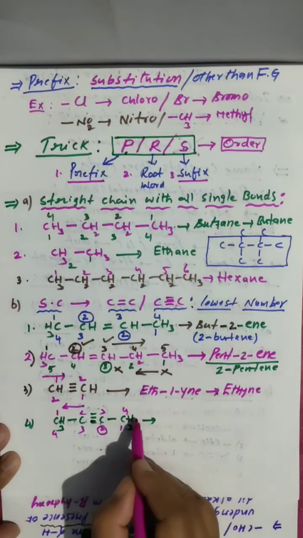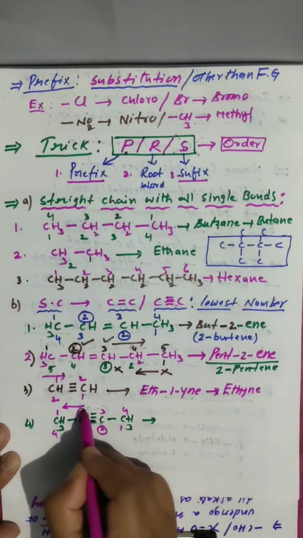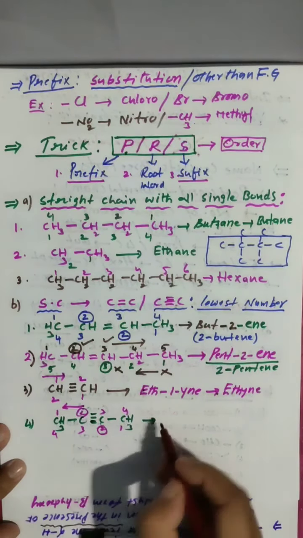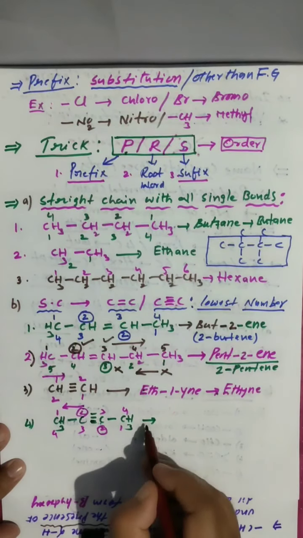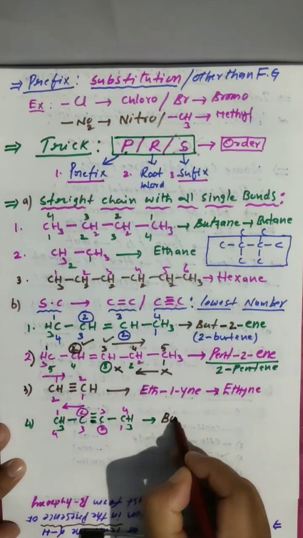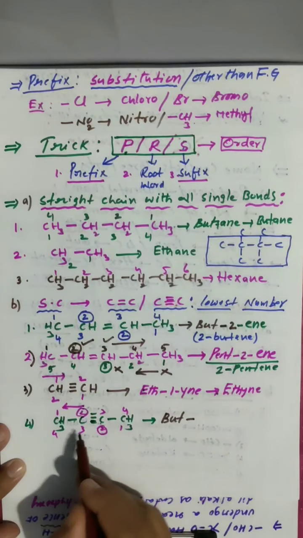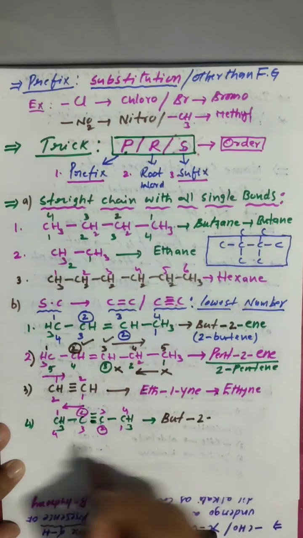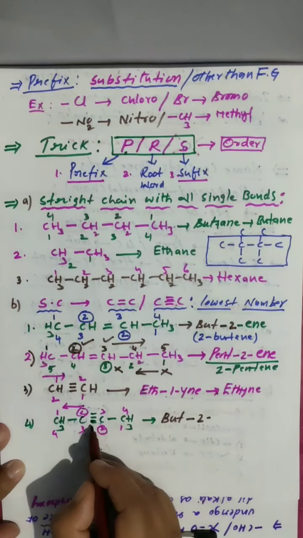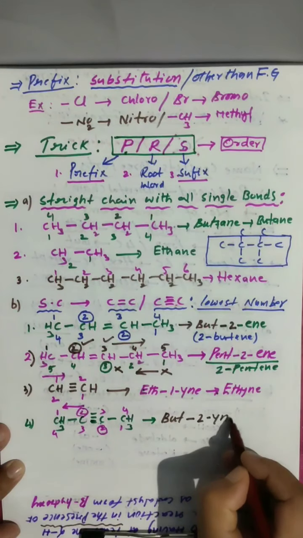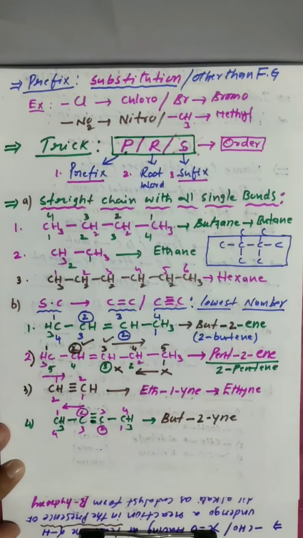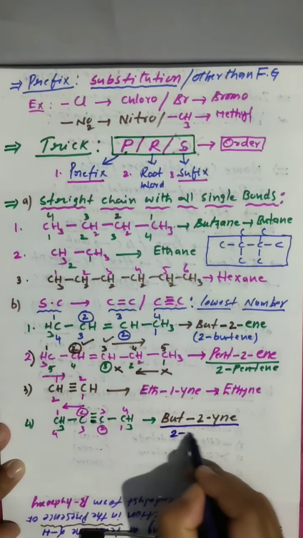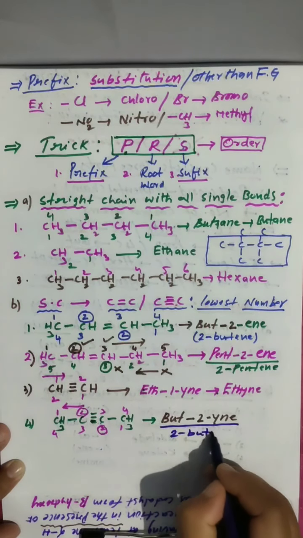So left to right or right to left, it is getting the same number only. So no problem. How many carbons are there? 4. So but, hyphen. At which carbon is the unsaturation? Second carbon, 2. And the unsaturation is what? Triple bond. If a triple bond is there, what do we have to say? Ine. But-2-ine, or you can say 2-butyne.